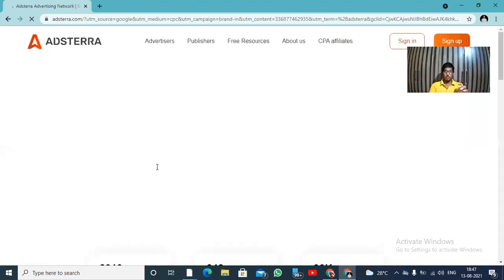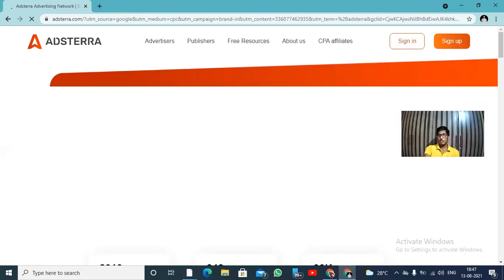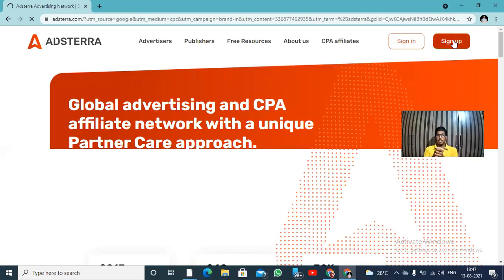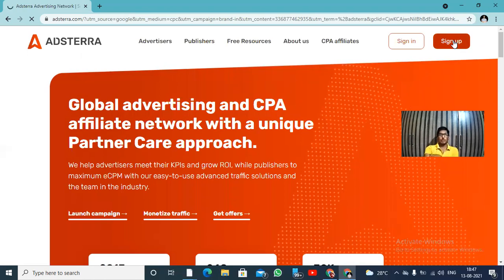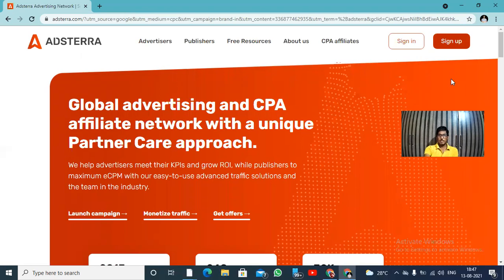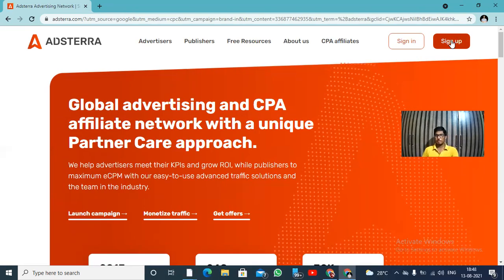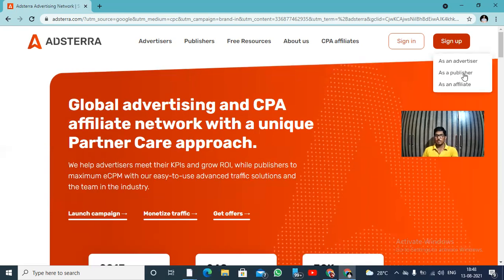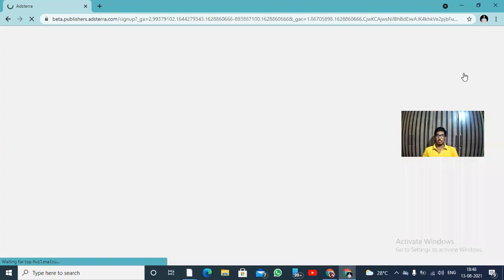Now I'm going to show you an example of how to create an account on Adsterra.com. You need to click on sign up, or you can log in directly. It's very easy, but meanwhile I'll show you how to create it. Let's click on sign up. Let's click on publisher, or you can select any one of the options.